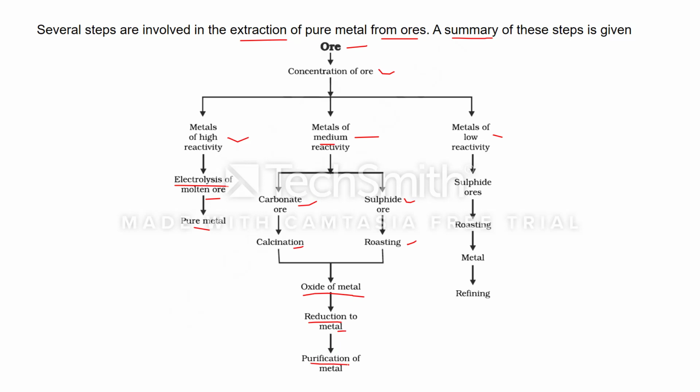That is purification of metal. If a metal of low reactivity is found in the form of sulfide ore, then it is directly roasted. After roasting, we will get the metal, and this metal still contains the same impurity. Then this is refined. This is the brief summary. The details of each step we will discuss in the next video. Thank you.